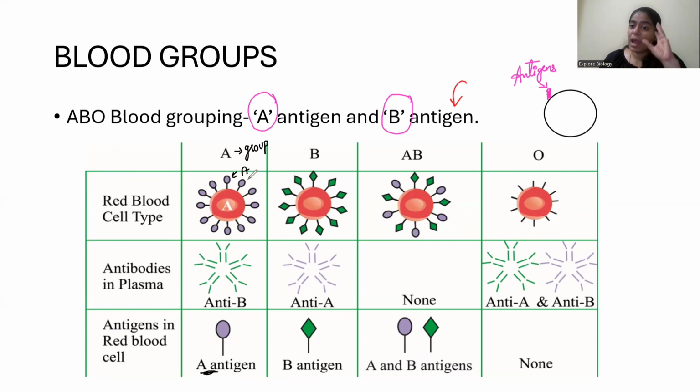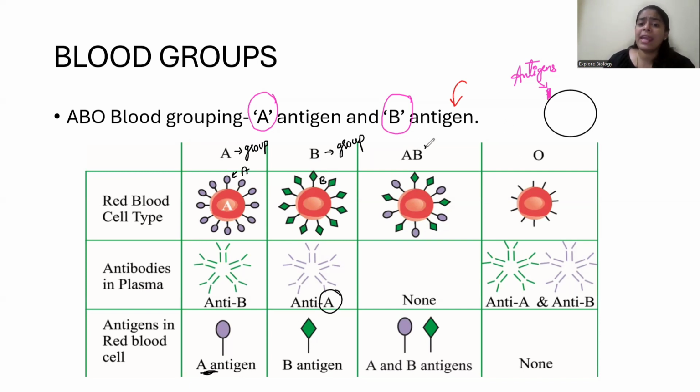So antibody will be B, but antigen will be A. If it is B blood group, antigen will be B, antibody will be A. Reverse condition. A blood group means A antigen. B blood group means B antigen. If antigen is A, antibody will definitely be B.